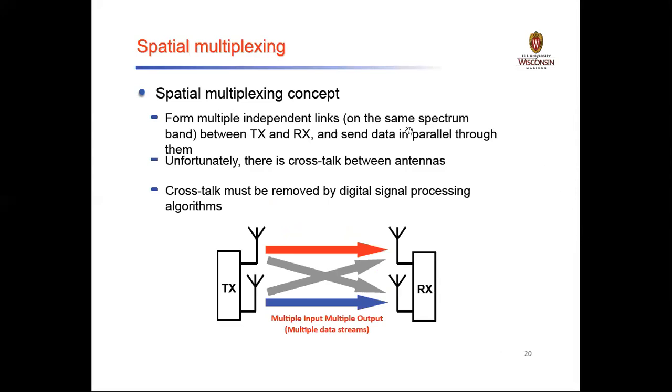But when it comes to the spatial multiplexing concept, from multiple independent links, or the same spectrum band, here we have a common spectrum band. We don't have a separate spectrum band for the transmitter as well as the receiver. They completely belong to the same spectrum between the transmitter and the receiver, and send the data in parallel through those particular channels, or you can say that spectrum.